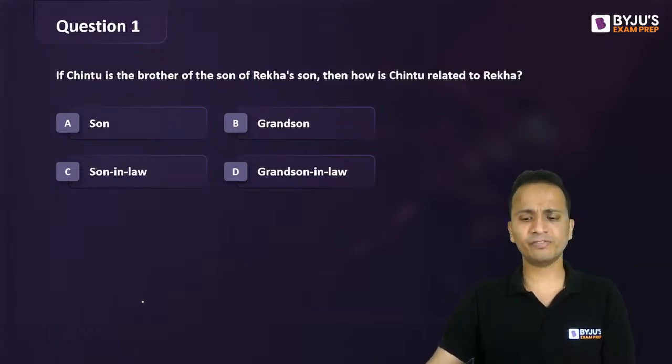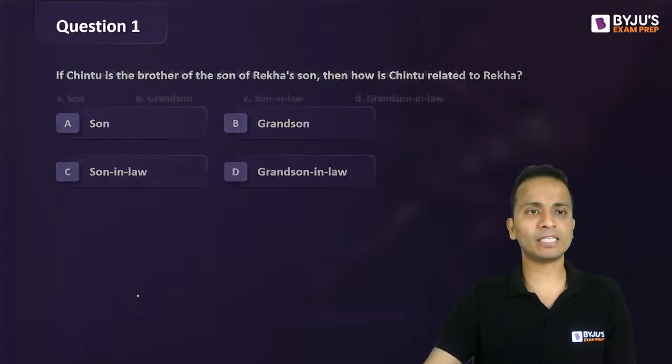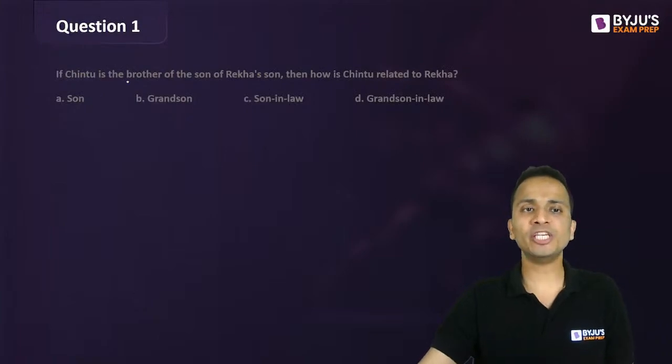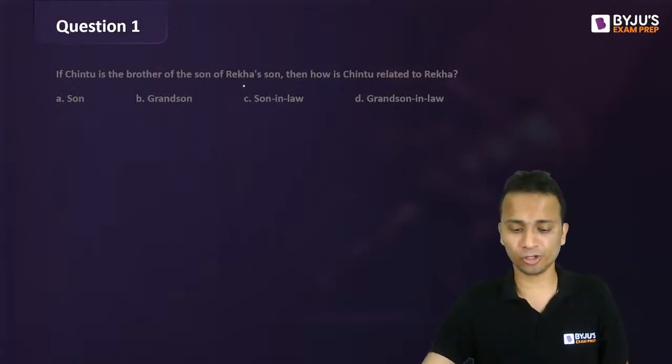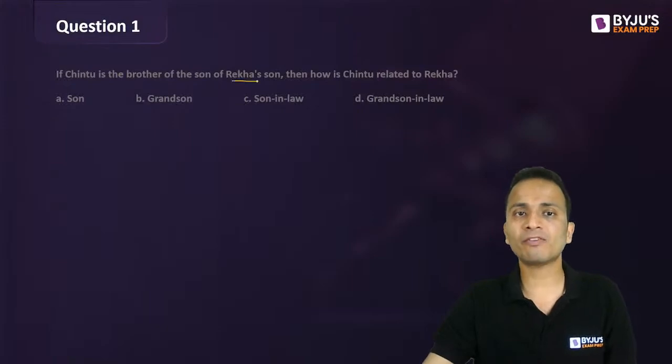All right, so I believe this one was easy to start with, right? So let's have a look at this question. If Chintu is the brother of the son of Rekha's son, look at how I am tackling these questions. Let's start from Rekha's son.